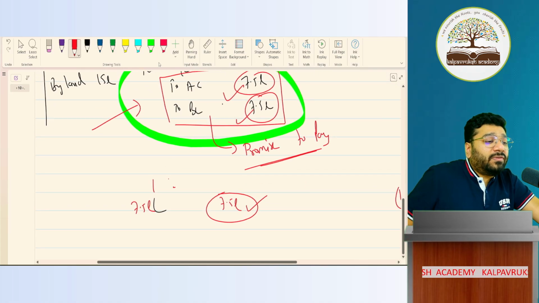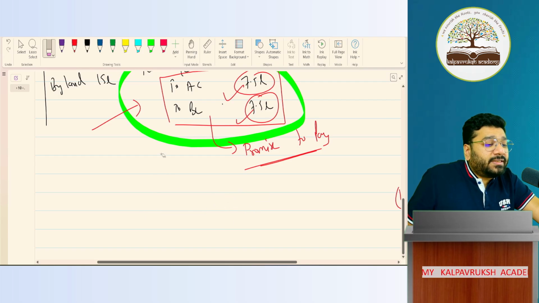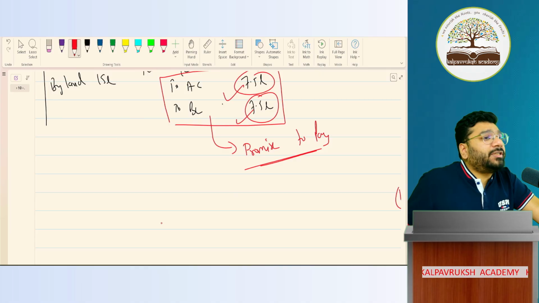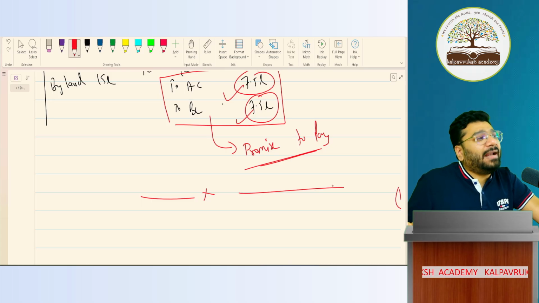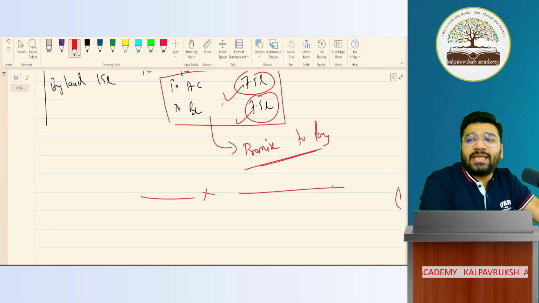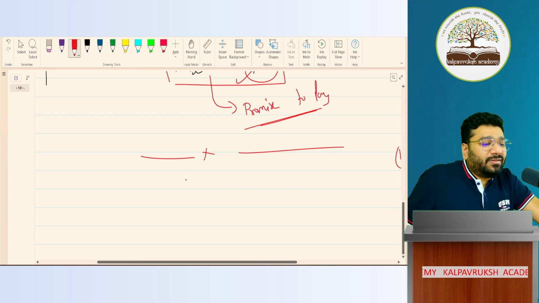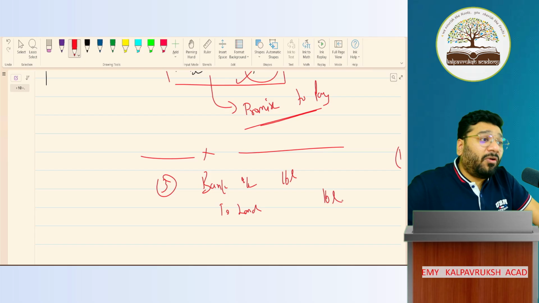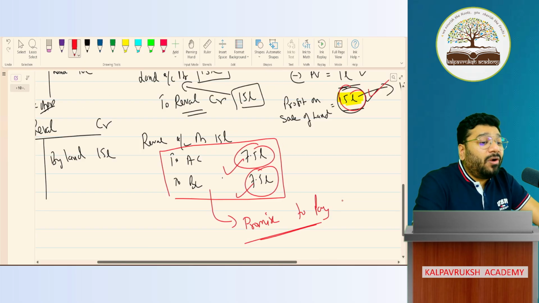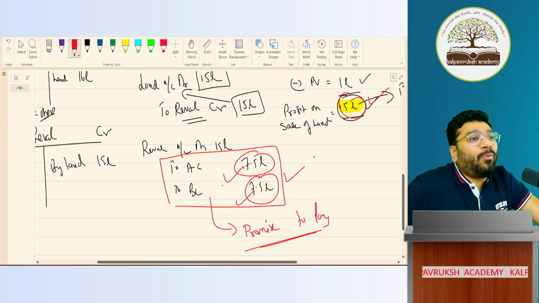Now, what is the value of the land in your books of accounts? How much is it? 16 lakh rupees. Got it? Now imagine 2 months later, the land is actually sold for 16 lakh rupees. What is the entry for sale of land? Sir, in bank money came. How much money came in? 16 lakh rupees. And what went out? Land went out, 16 lakh rupees. Sir, no profit, no loss. Arey, profit and loss was there.